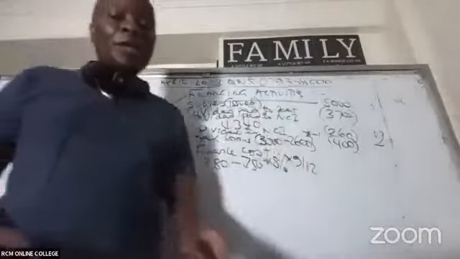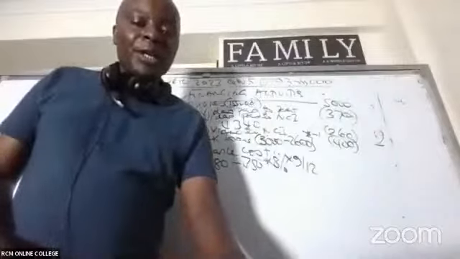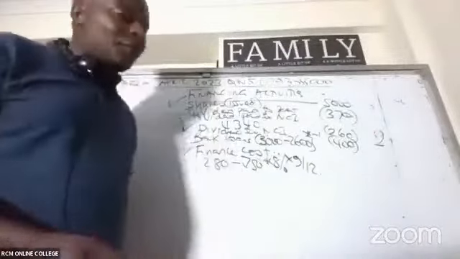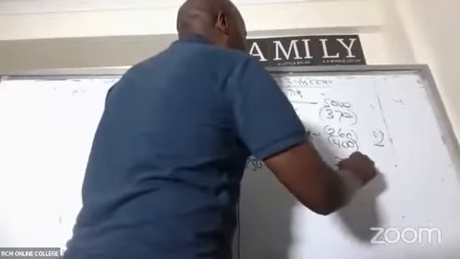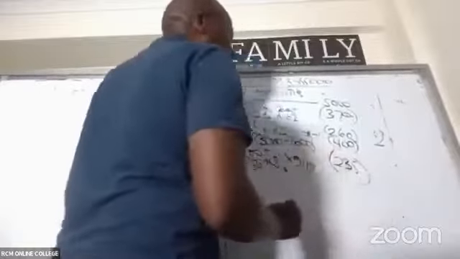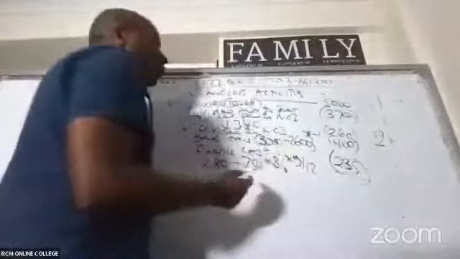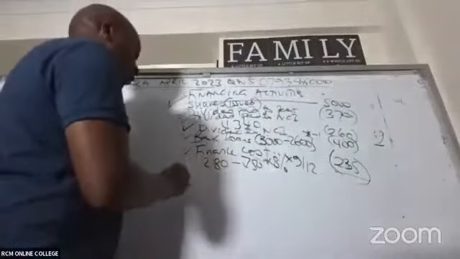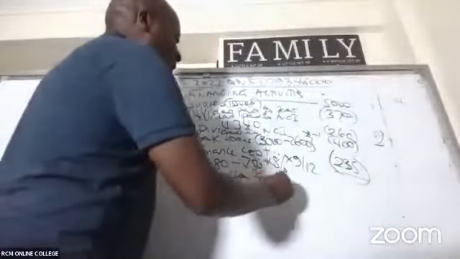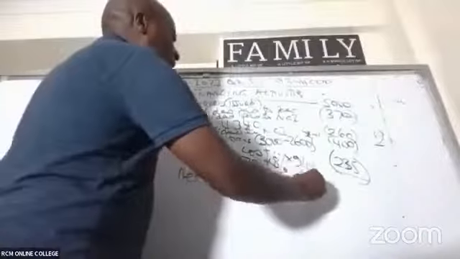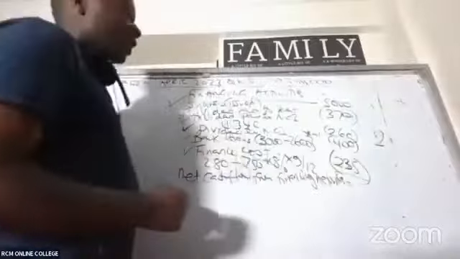So then are you able to give me this figure, 280 minus this? What figure are we getting there? Somebody is giving me a figure of 235. And of course, it is interest. Because you don't have opening and closing balances, we'll say the entire amount was paid. So in this case, they give me the net cash flow from financing activities.